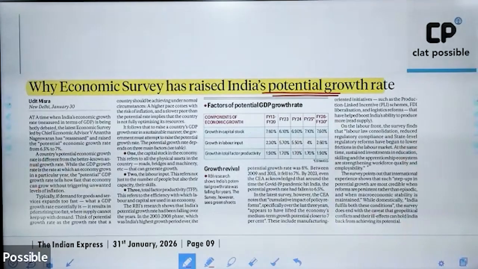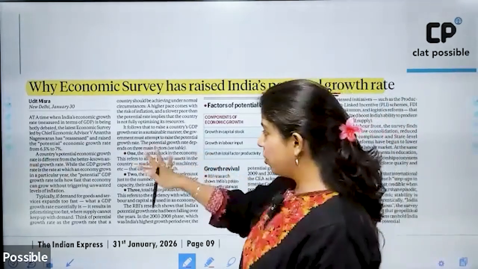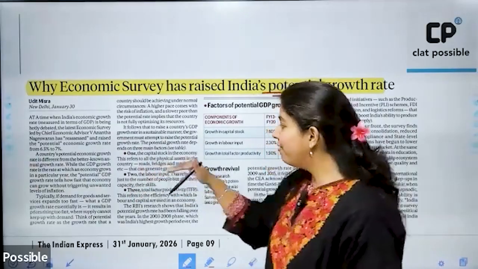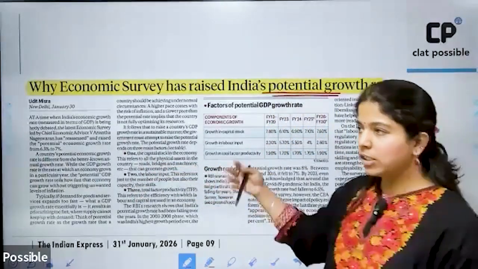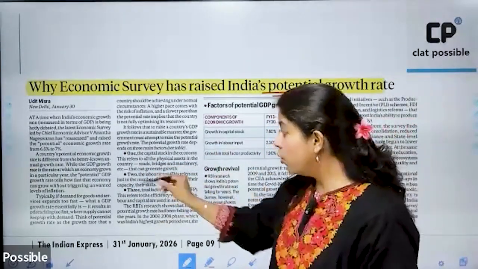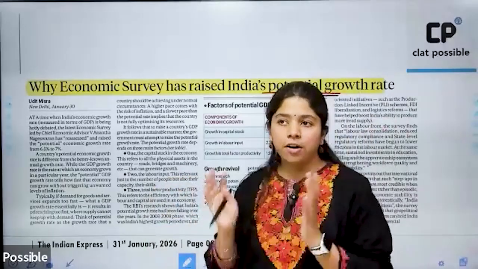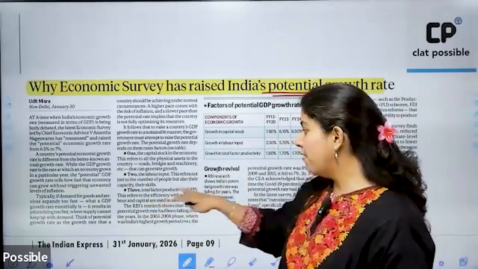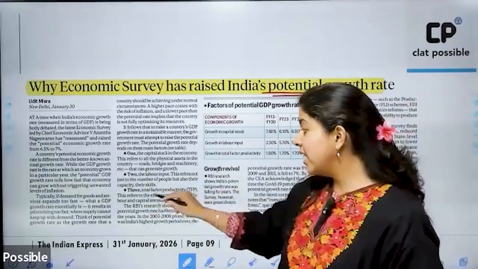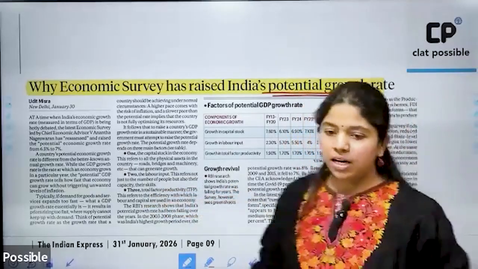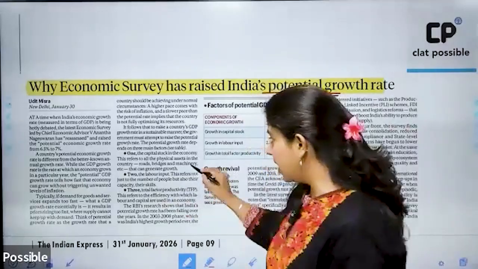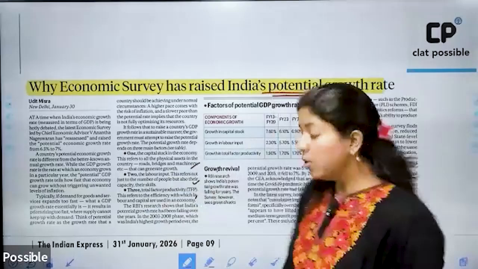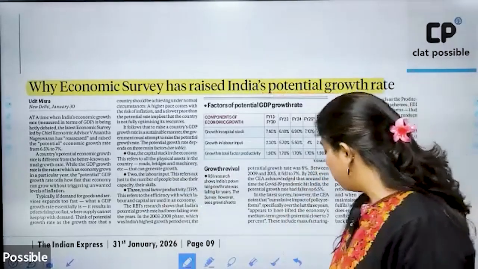All right. So it says that the potential growth rate depends on 3 main factors: 1, the capital stock in the economy, which is all the physical assets in the country, like roads, bridges, connectivity, etc. 2, the labor input, the number of people who are employed in the country. And 3, the total factor productivity, that is, the efficiency with which labor and capital are used in the economy. If these things are done effectively, then naturally we have a wonderful potential for our growth rate. Okay.